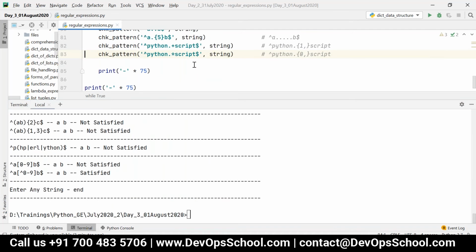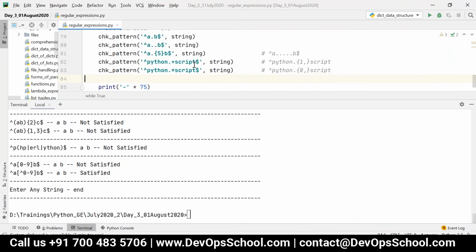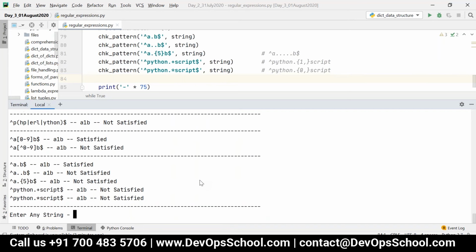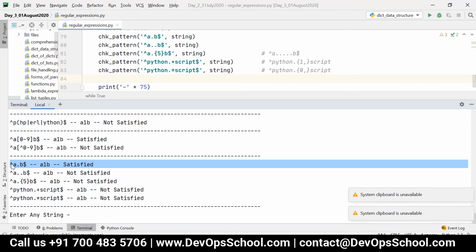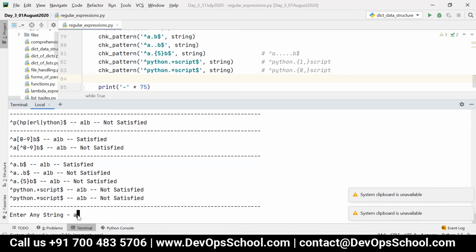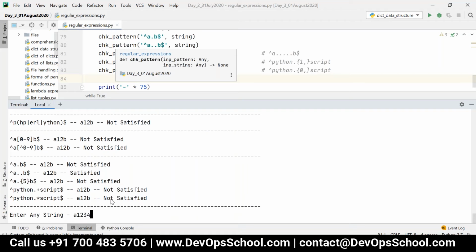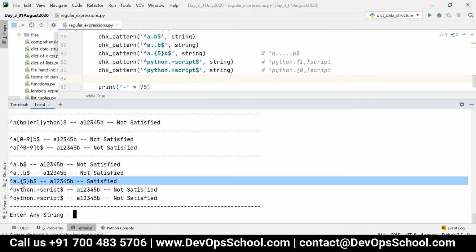Okay, so let's see. First one is what? A dot B, right? So it should have any one character, A1B, and here it is satisfied. That is any one character between A and B. Now if I write two characters, A12B, you can see the second one is satisfied. Now if I have 5 characters, you can see the third one is satisfied. That is between A and B, there are 5 characters.